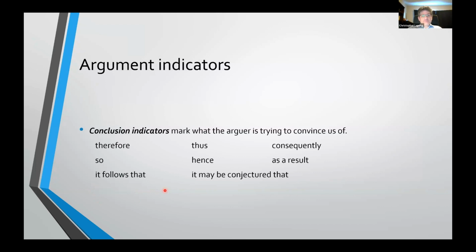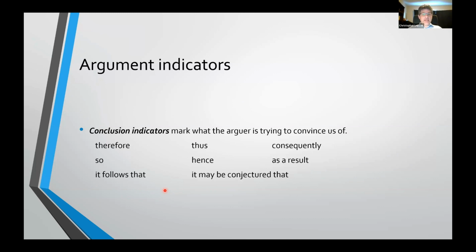When you have an argument that is given in a passage, you need to interpret it and figure out what the argument is. Particularly, when you need to symbolize it, you need to figure out what the argument is going to be in symbolic logic. One of the things you need to look at are indicator words or phrases.